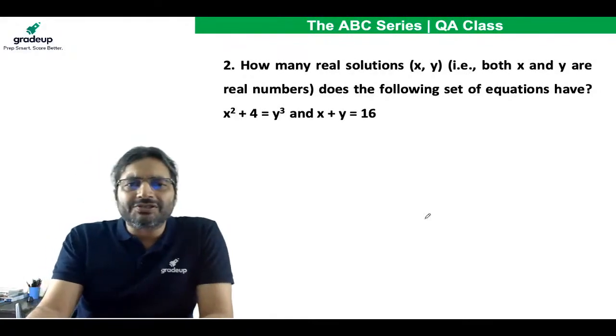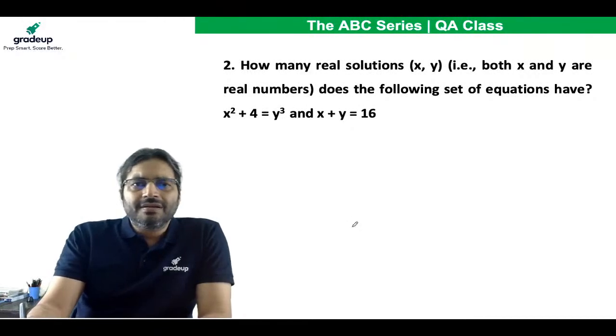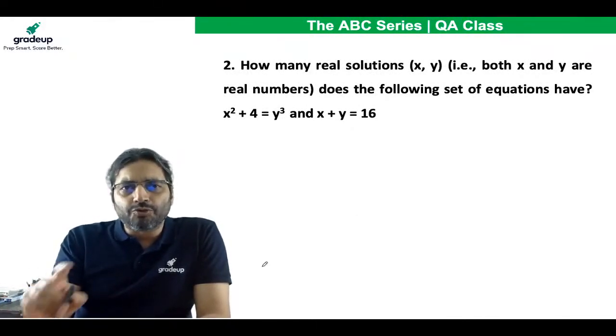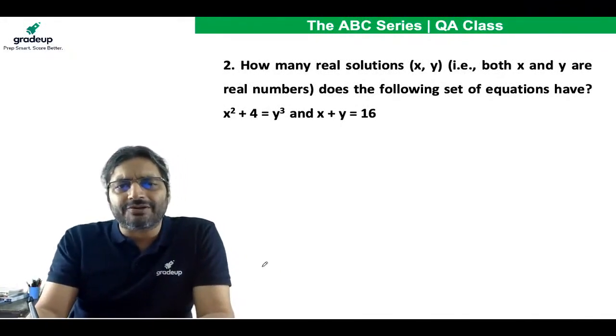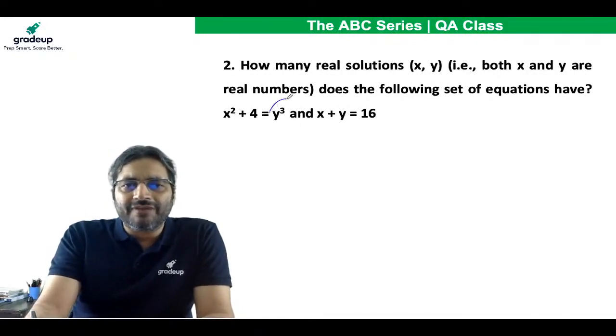Here also, let's do it together, and we shall be looking at it from 2 different angles. In the examination, let's say I do not have much time. First of all, keep this in mind that ultimately it will reduce to a cubic equation.